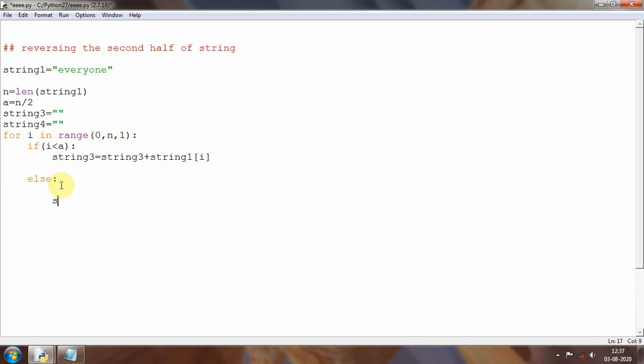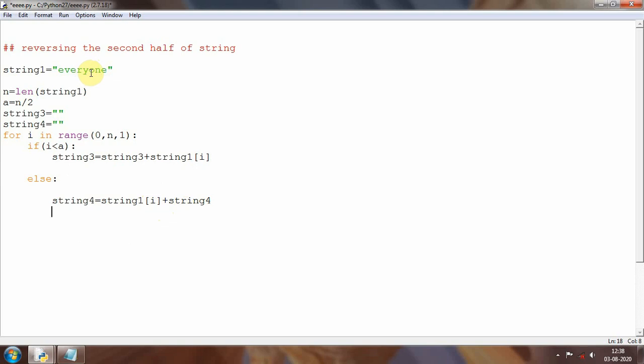So to reverse, I will write string 4 equal to string 1 of i, and it should be added with string 4. If I write something like this, then it will reverse the last 4 elements, because it will be taking the first element and then putting it here. As it is empty, when it comes to O, it will put O before this Y, and that's the result which it stored previously.